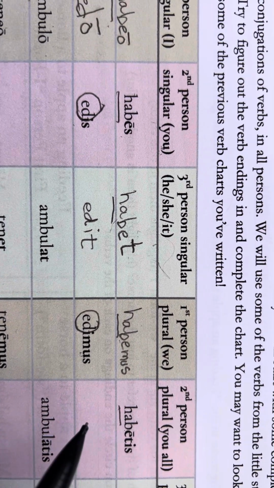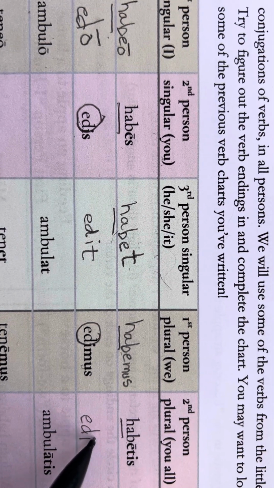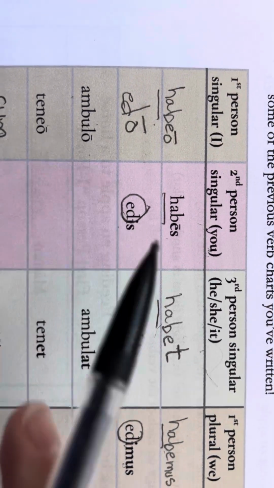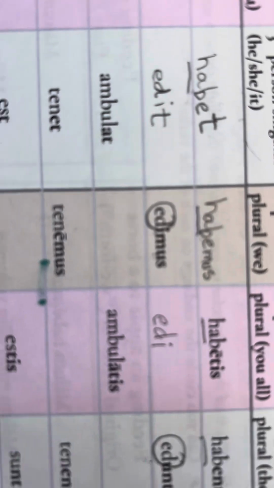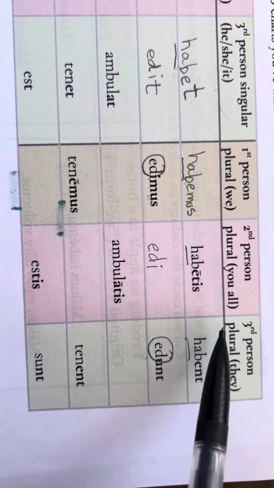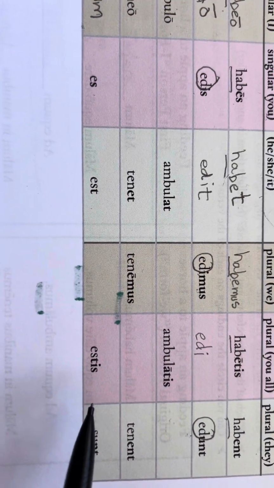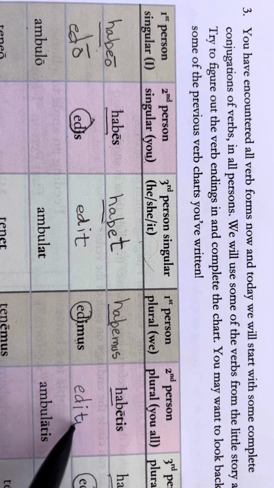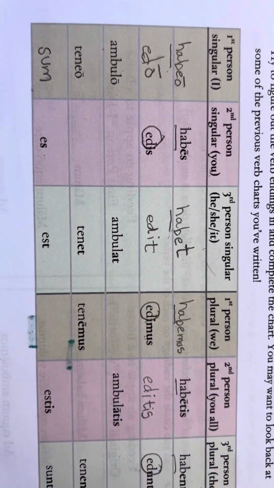So we're going to put that stem again, ed, and I'm going to put an I because I see that pattern right here on edimus and edis. And so we're going to add what is the same in the second person, all you all: habetis, ambulatis, estis. We're going to add a tis. Excellent.